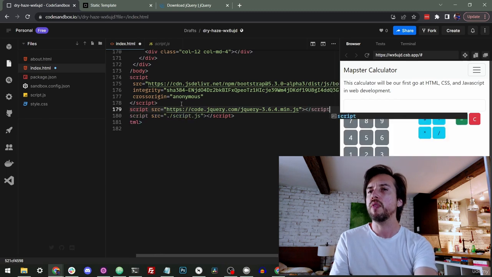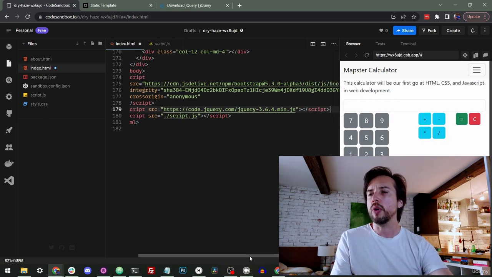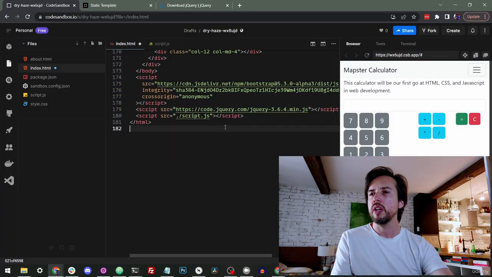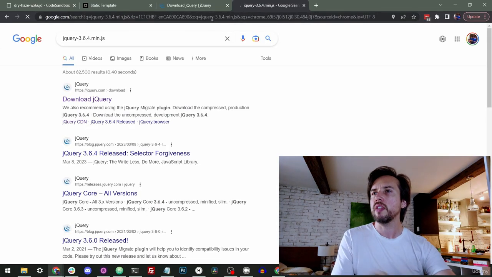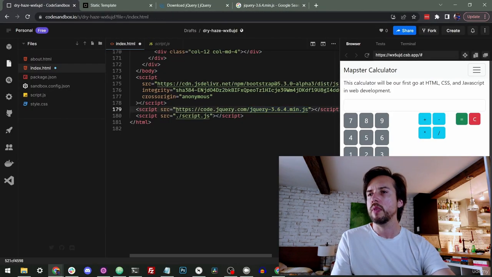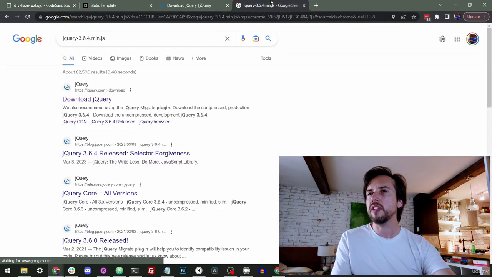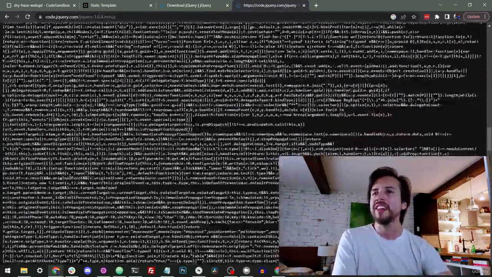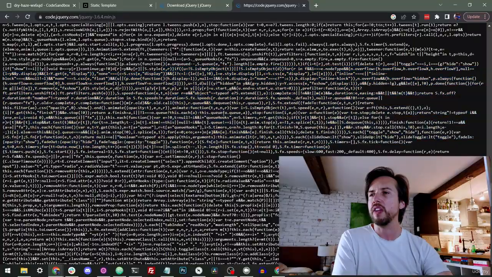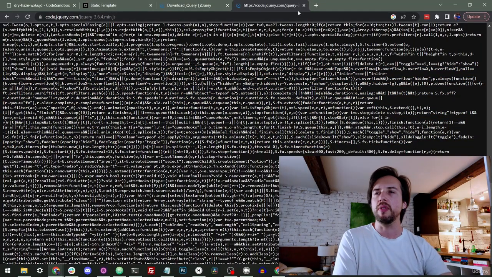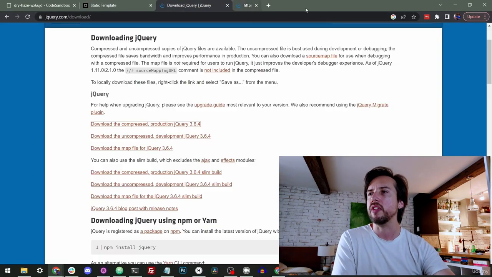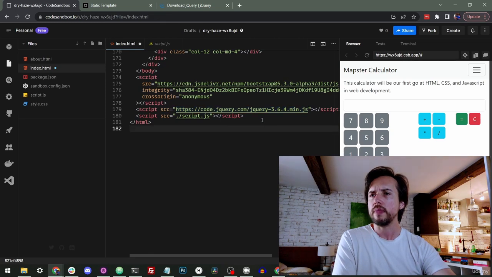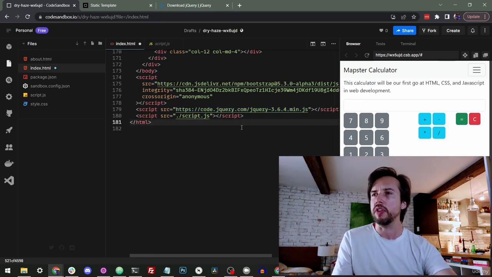Okay, so now we've loaded jQuery into our page. We can see here that it says jQuery.min.js. And if we go to this, oh, we need to actually go to the whole URL. Just like when we looked at that CSS, it's going to be completely impossible to understand. It's a huge file with crazy stuff going on because it's minified, right? You can't just go in there and read it easily. So, okay. Now it's loaded in our page. Okay, great. That was easy. We didn't have to do anything.